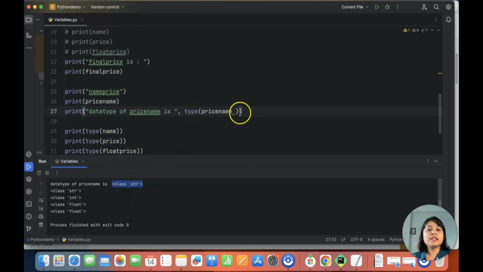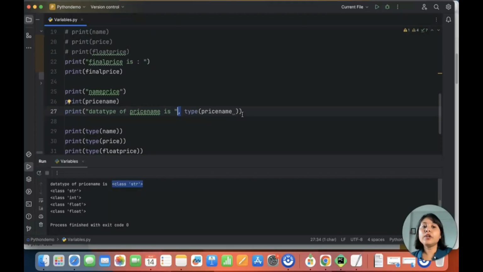So if you have seen, this is something different, right? When you want to hard code something, you put it inside the code. Let's say I want to hard code so that I know what I am writing. That is, data type of the price name is, this is my hard coded value. And price name is a variable that I'm declaring. So I can put the variable; I just have to put a comma in it and I can do this, right? So this is how you can declare a variable.